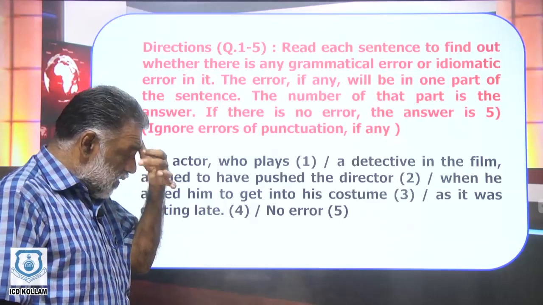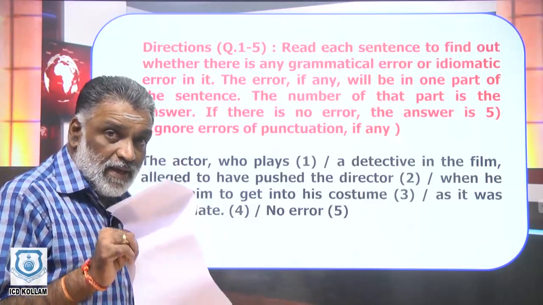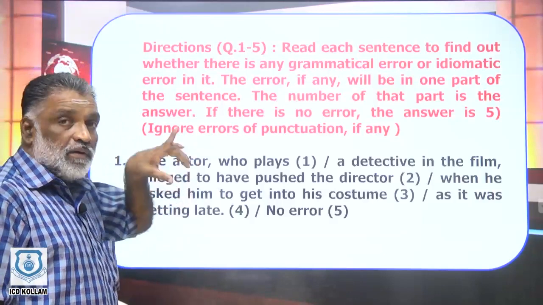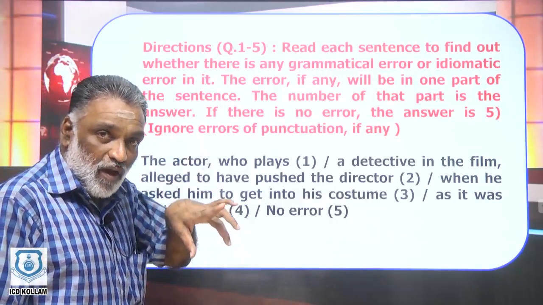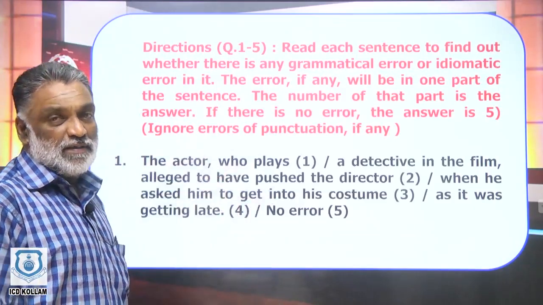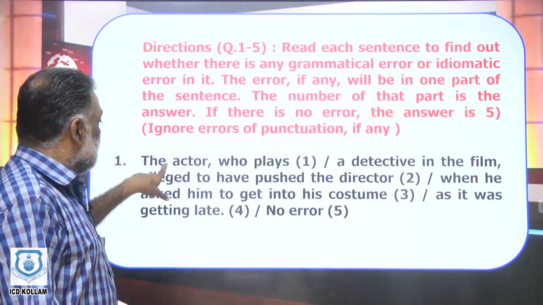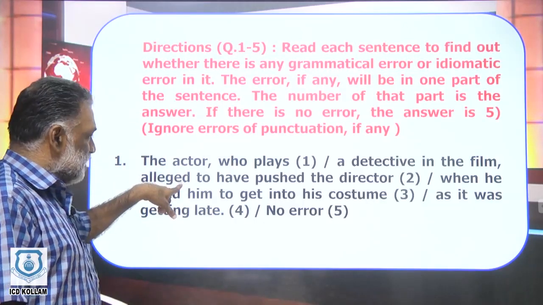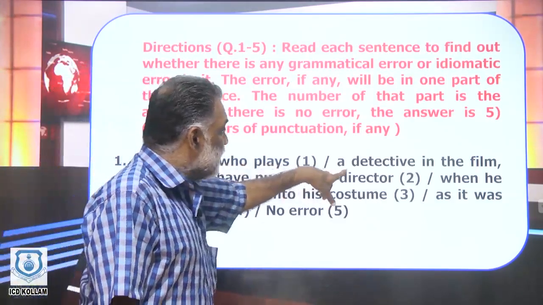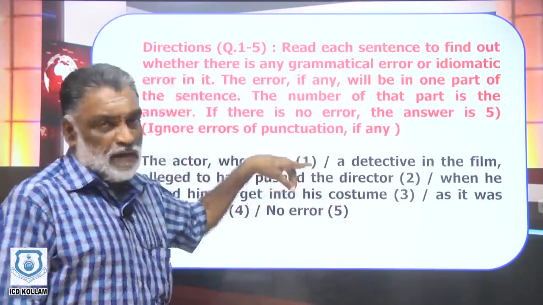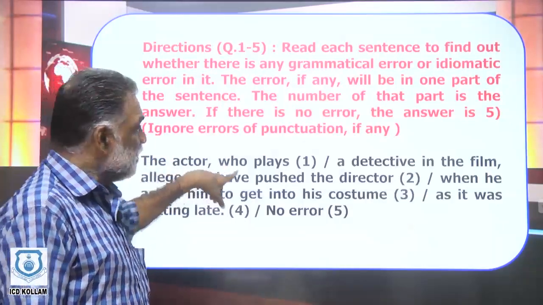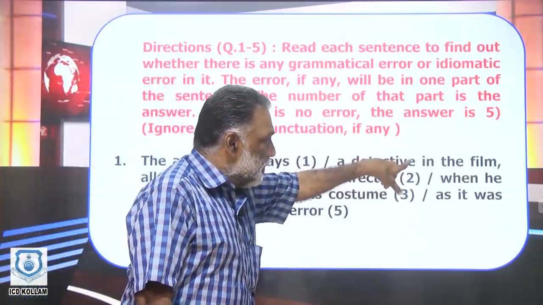So, to get a better understanding, let us break up the sentence and determine the clauses, subordinate clause and principal clause, and the phrases. The actor is alleged, principal clause. Who plays a detective, subordinate clause. The subject of this who is actor. In the film, a prepositional phrase.